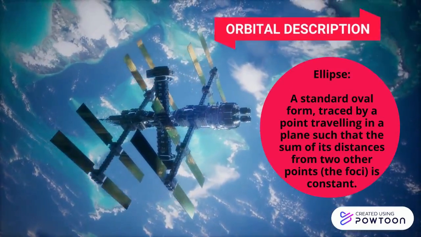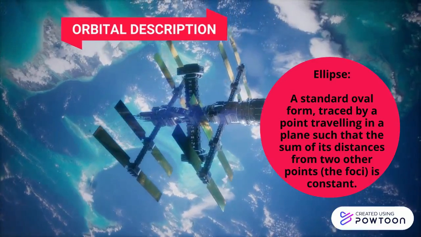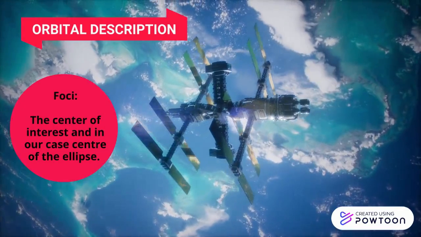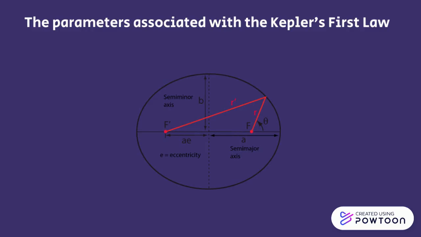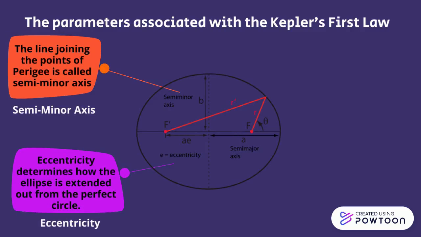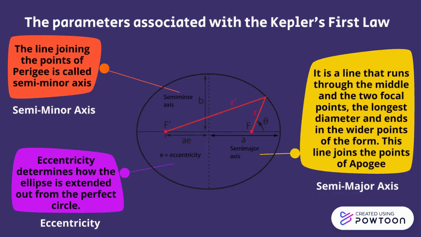Ellipse: a standard oval form traced by a point traveling in a plane such that the sum of its distance from the 2 points is constant. Foci: the center of the ellipse. The parameters associated with Kepler's first law: first, semi-minor axis; second, eccentricity; third, semi-major axis.